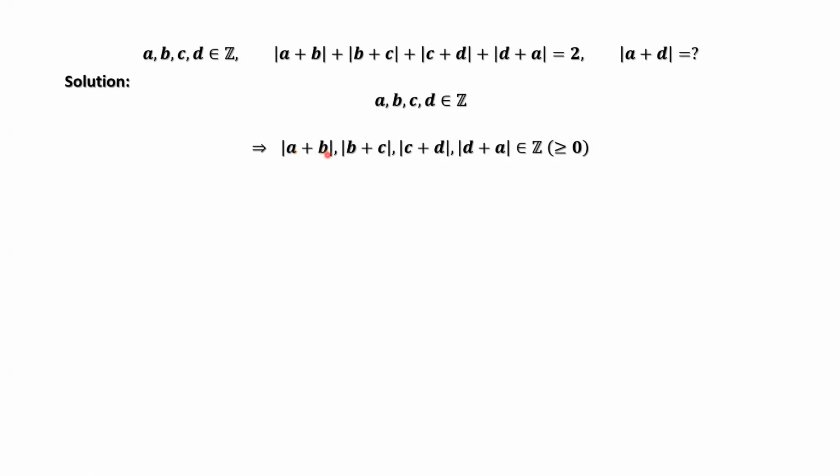The sum of two integers must be an integer. Therefore, each of the terms only takes the value 0 or 1 or 2.